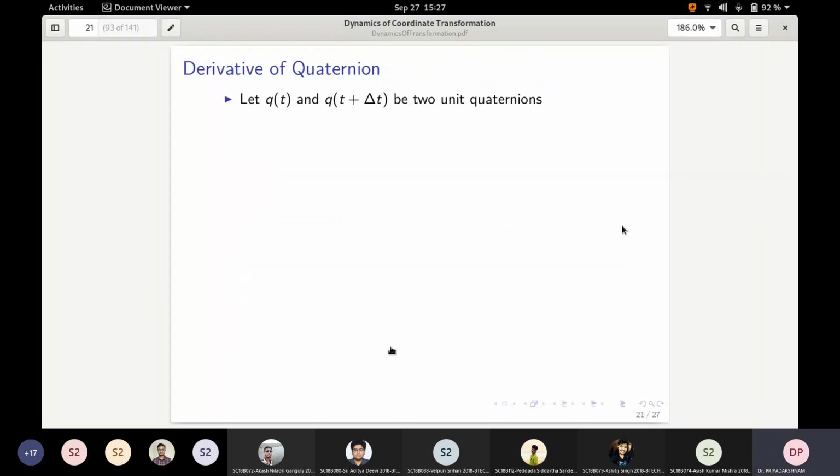So now let us look at how to compute the derivative of the quaternion. So if any questions until now, I'll just pause. I know that you may not remember, but if something comes to your mind, let me know.